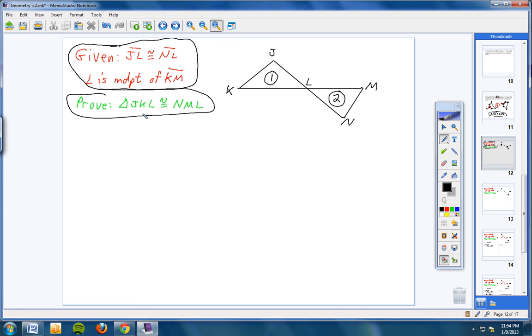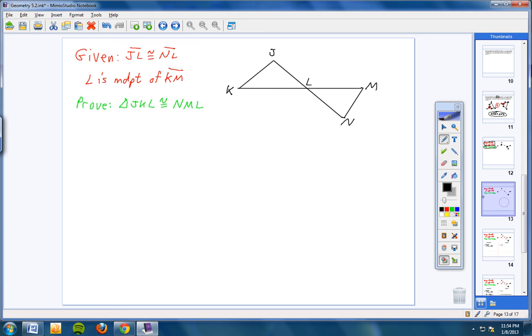So here's the given. This is what we're going to prove. Here's the diagram. Here's the first thing I'd like you to do. I want you to take your given and put it over here on the diagram. Now here's what I mean by that. Watch carefully. JL is congruent to NL. So JL, put 1 mark here, is congruent to NL. Put 1 mark here. That's called picking up your given and putting it on the diagram.